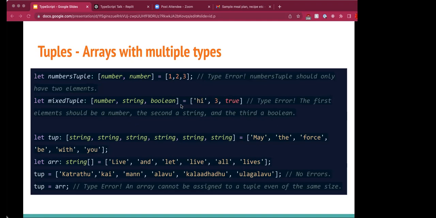Like you access an array element, we can access or change the tuple element by using an index, like a square bracket and an index. But still, tuples and arrays do not have compatible types within TypeScript. Say, this would throw an error: tuple is equal to array, where you're assigning an array to a tuple. Even when the elements are of the correct type and correct order, it doesn't matter. Still, you cannot assign an array to a tuple.